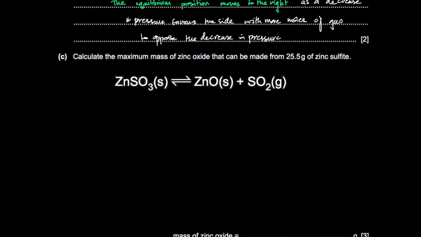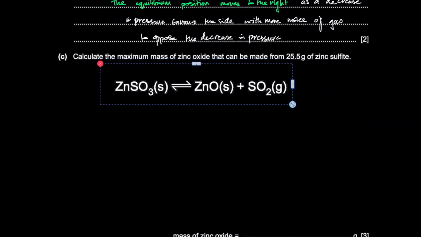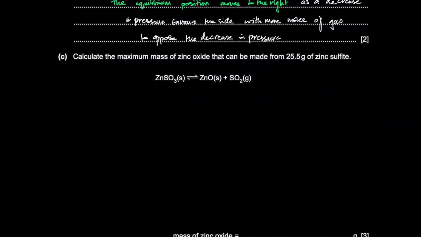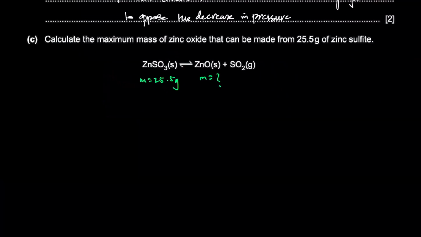They've given us the mass of zinc sulfite, 25.5 grams, and they want to know what the mass of zinc oxide should be. Maximum just means assume it's 100% yield. So just assume that the reaction goes to completion, not reversible or anything. How much theoretically should you get?